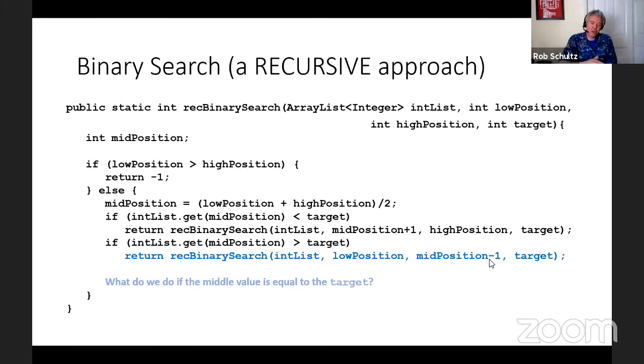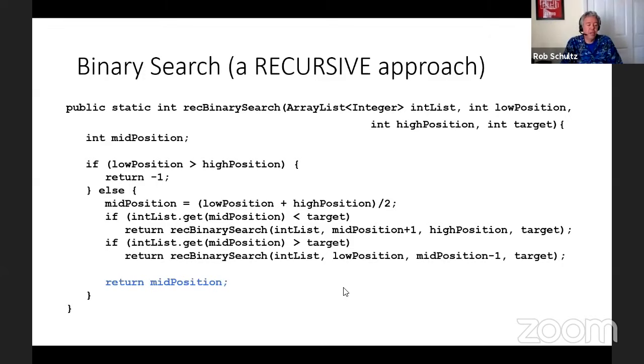and then 2 values and 1 value. So you can picture the method stack as a stack of trays where we keep calling recursive binary search on top of each other, and then eventually we get to the point where either low position is greater than high position, so we return -1, or our middle value is equal to the target, which means we found what we're looking for. So we can just return middle position. At that point, middle position gets returned to the method below it, which returns it to the method below it, which returns it to the method below it. All of those stacks of recursive binary search that we put on top of each other start popping off the stack, and at the end, we end up returning either -1 or our middle position because we found what we were looking for.